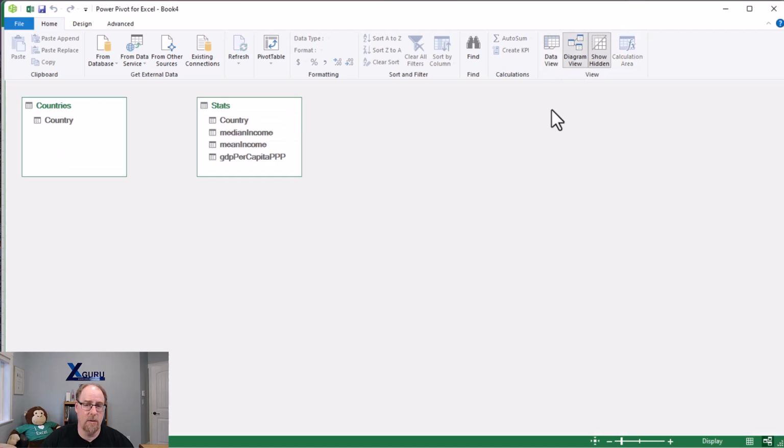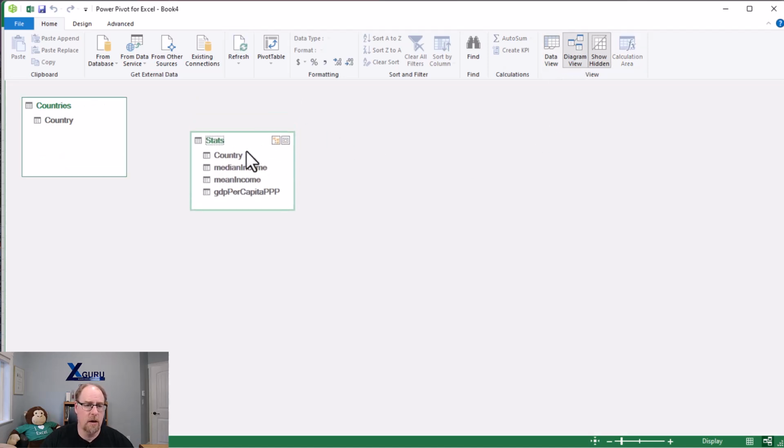Now, the next step, I'm going to hit on Manage Data Model here. We're going to go to Diagram View, and we're going to link our country to our country. The important part here is that the stats table has the columns we're going to aggregate. This is going to be our fact table. So we drag from our fact to our dimension to make sure the relationship is set up the correct direction here.